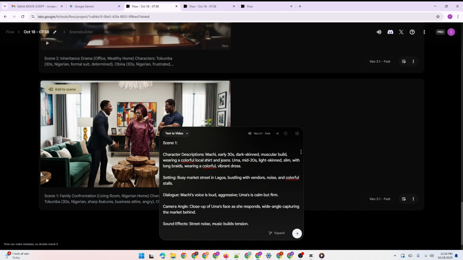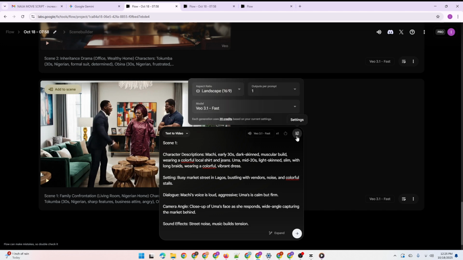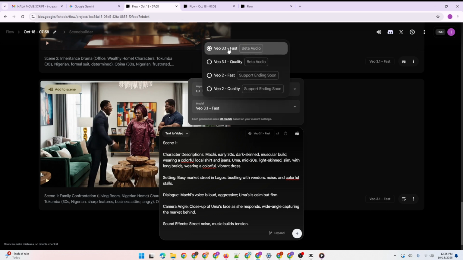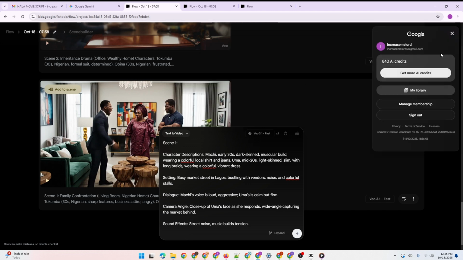Then when you come to this settings icon, you have the option to select aspect ratio. Remember, this is for a YouTube video, so we are going to select landscape 16:9. Then the model is the latest Google VO 3.1 fast model, and this model consumes 20 credits. Okay, so remember, Google gives you 1,000 credits. So if you look here, I have 1,000 in this particular account.